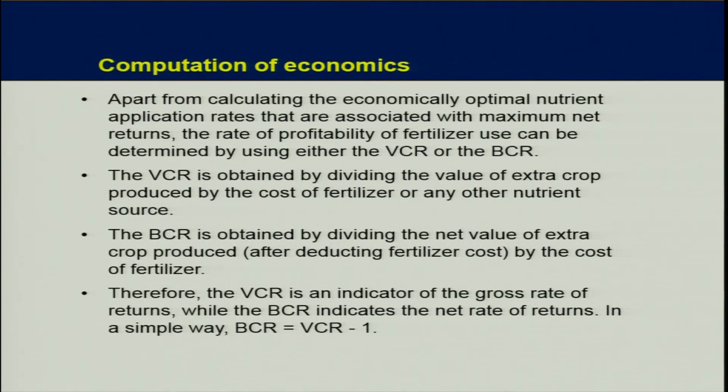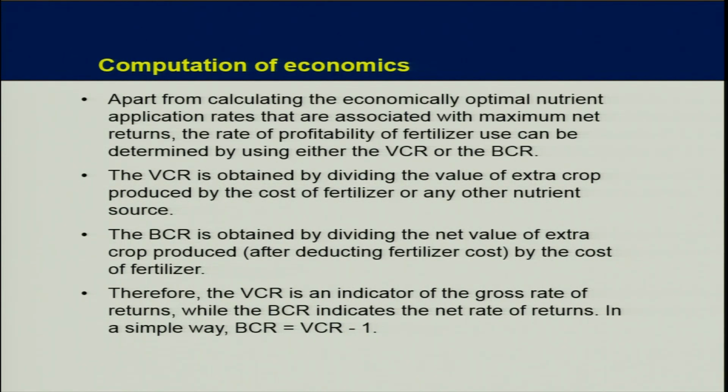Now, computation of economics. Apart from calculating the economically optimal nutrient application rates that are associated with maximum net returns, the rate of profitability of fertilizer use can be determined by using either VCR or BCR. The VCR is obtained by dividing the value of extra crop product by the cost of fertilizer or any other nutrient source.